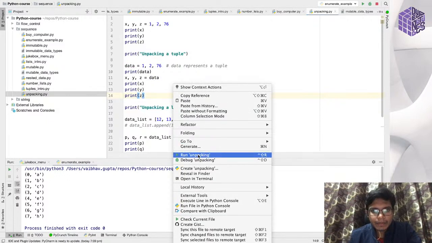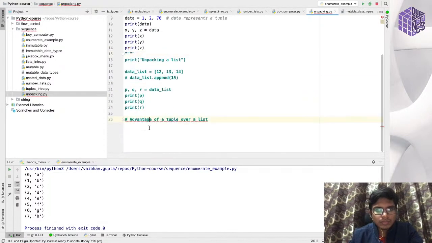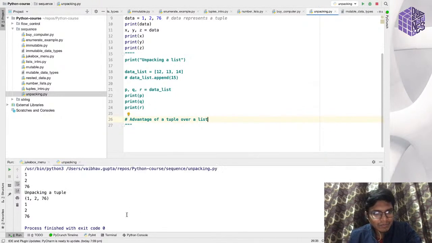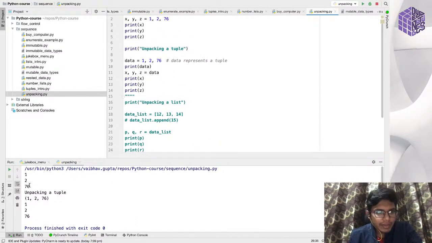Let me just comment this code and run this. If you see, here I have assigned these values to my variables x, y, and z.